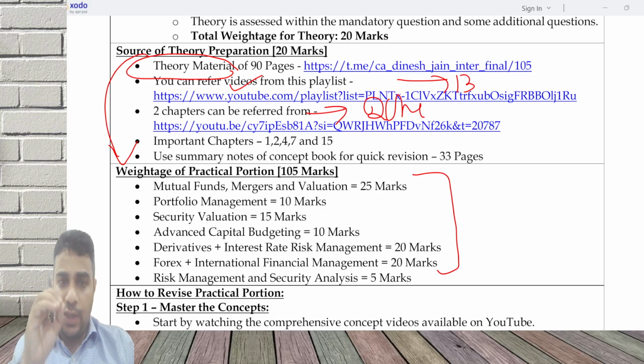So you will get videos for every chapter: mutual funds, mergers, valuation, portfolio, security valuation, everything will be there. Till now I've uploaded these, and then the later set of areas will also get uploaded on YouTube. You can just refer to them and then complete your preparation.